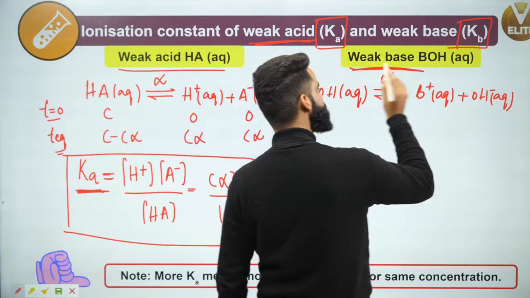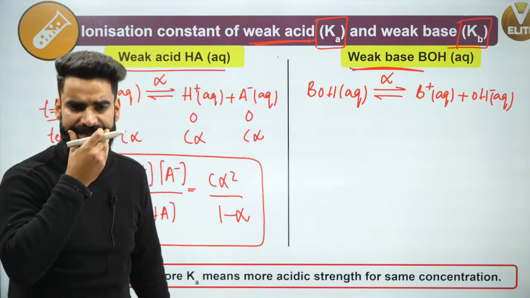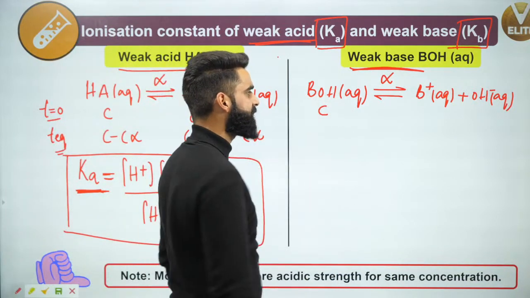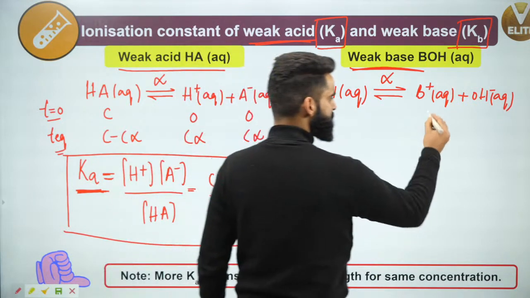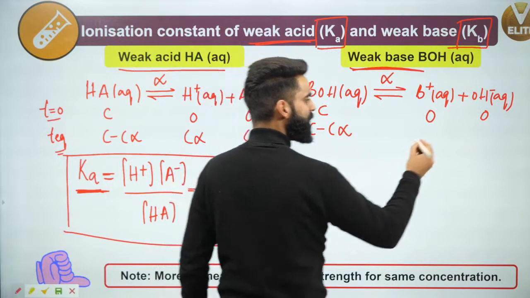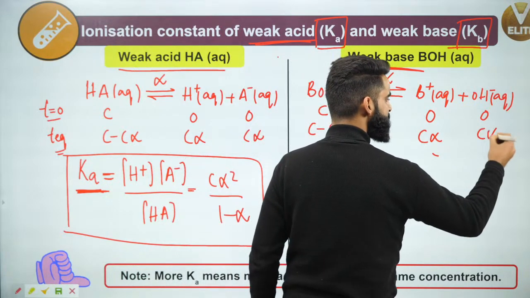Now, if the degree of ionization is alpha, again the same procedure I'll be doing. At time t equal to 0, the concentration of BOH is C, and the ions are 0 and 0. So at equilibrium, it's going to be C minus C alpha, C alpha, and C alpha.